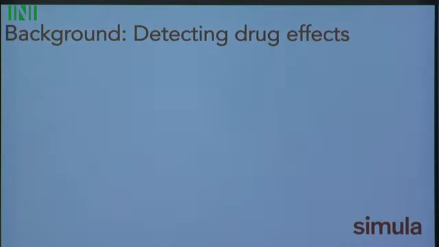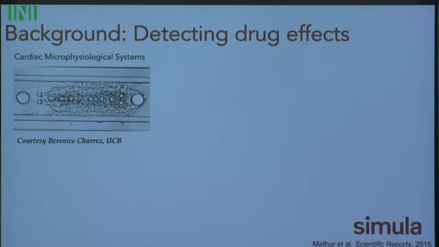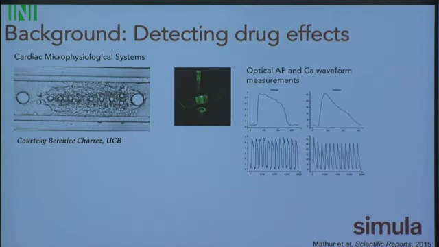So a little bit of background. We've been working on a project for a little while trying to detect drug effects, and specifically we are working with these little cardiac microphysiological systems. These are little beating constructs of heart tissue that are grown on microfluidic systems where you can control the environment. It's a medium throughput kind of device and can get nice measurements optically of the cell dynamics over time.